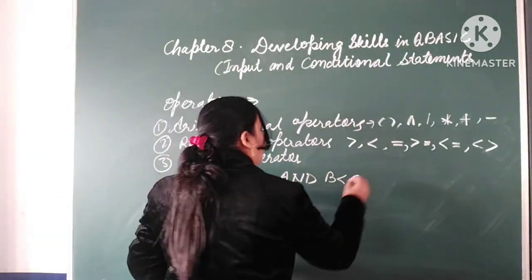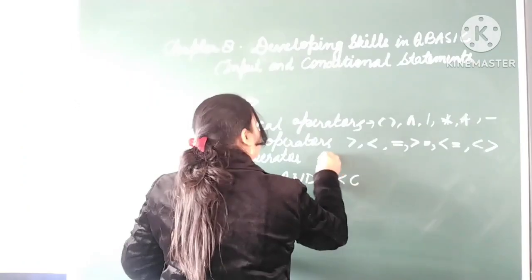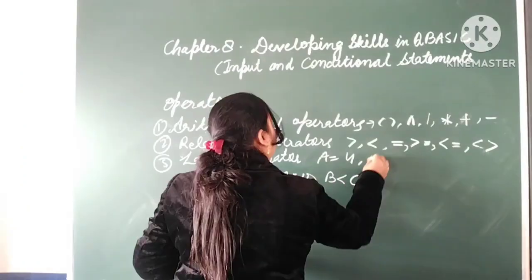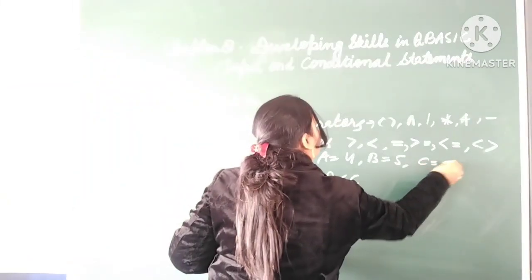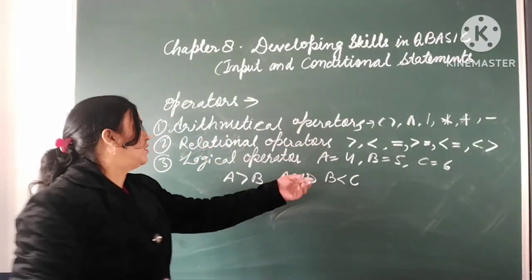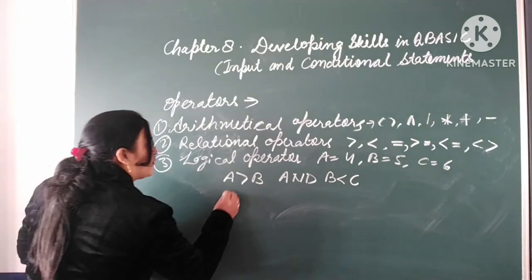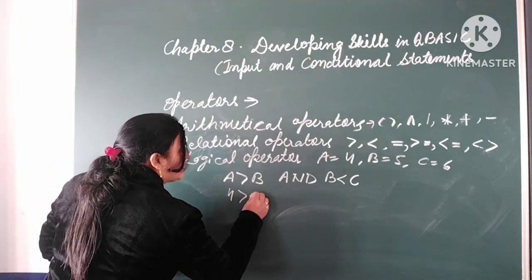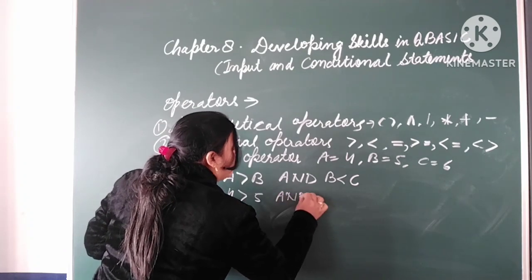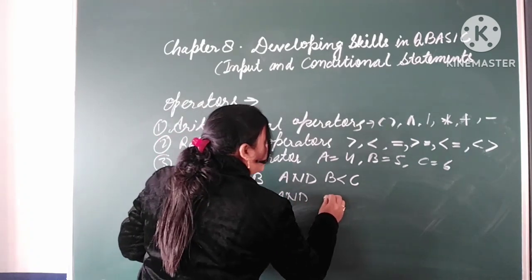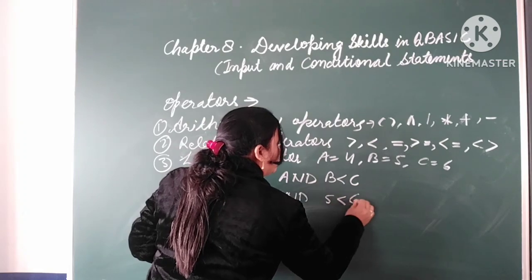Suppose the value of A is 4, B is 5 and C is 6.